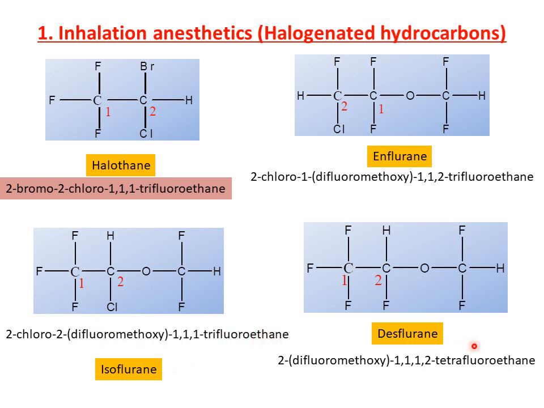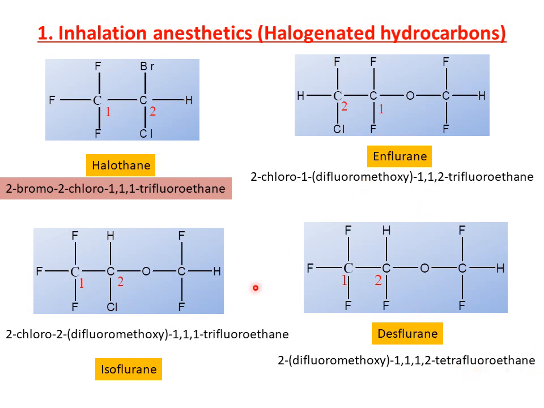And next one is desflurane. In desflurane, at the second position, it consists of a difluoromethoxy. This is the difluoromethoxy. The first position consists of 3 fluorines, and the second position 1 fluorine. So we can name it as tetrafluoroethane. This is the structure of desflurane.